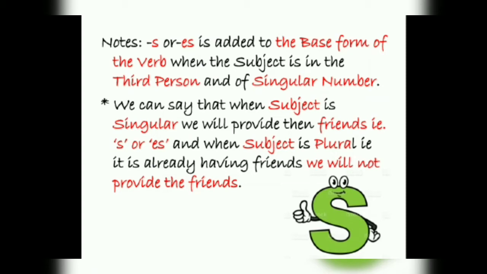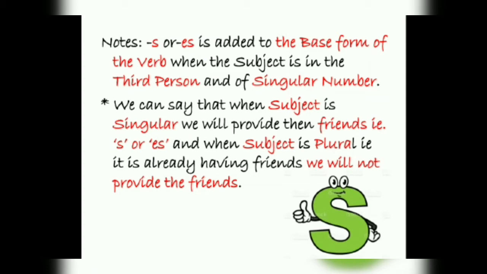That means when our subject is singular, जब subject अकेला है तो हम उसको friends दे देते हैं S और ES के. And when the subject is plural, that means the subject is having friend, then we will not provide it friend of S and ES. जब वो अकेला है तो हम उसको friends दे देते हैं S और ES, और जब उसके पास ऑलरेडी वो प्लूरल में है, दैट मीन्स उसके पास ऑलरेडी फ्रेंड्स हैं, तो हम उसको S और ES नहीं देंगे.